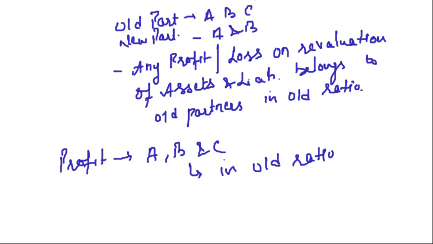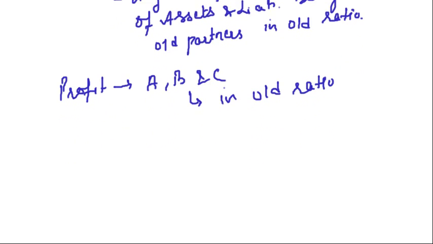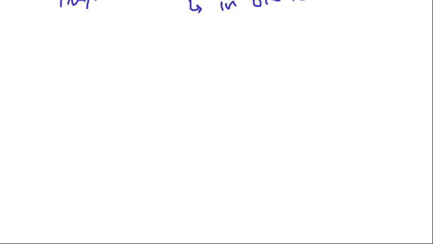This is a very simple logic that any profit or loss that belongs to a period before the change in the partnership, whether it is admission or retirement, belongs to the old partners in old ratio. Right? So very simple thing. For this, we will prepare the revaluation account.